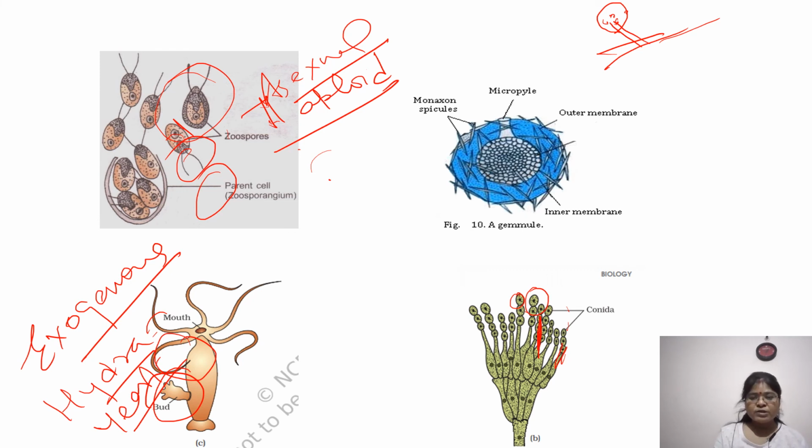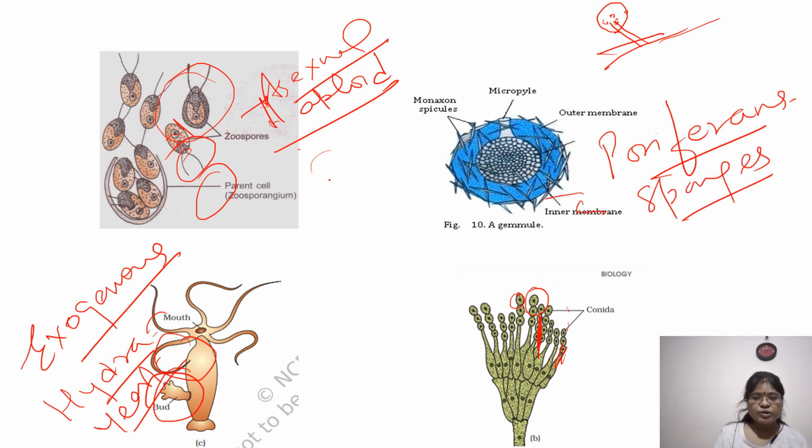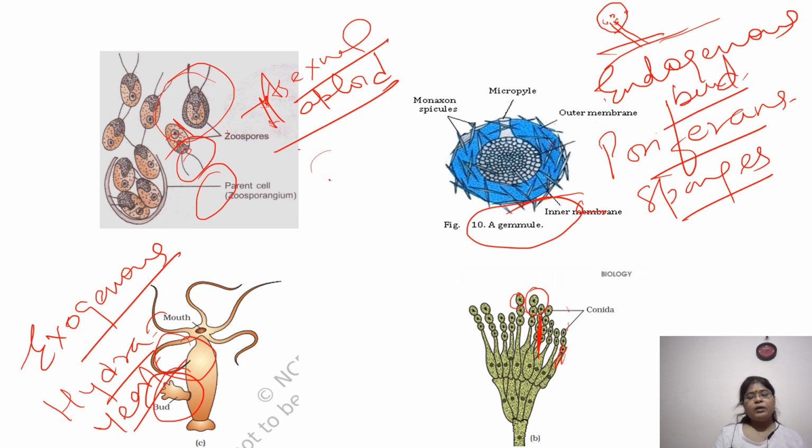But here you can see that in case of poriferans, like sponges, what is happening? They form gemmules, as you can see the word written here, and these gemmules are a kind of endogenous bud. The archaeocytes come out of it and grow into the organism.